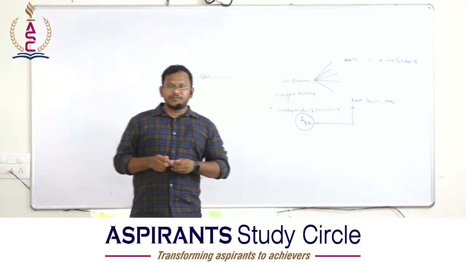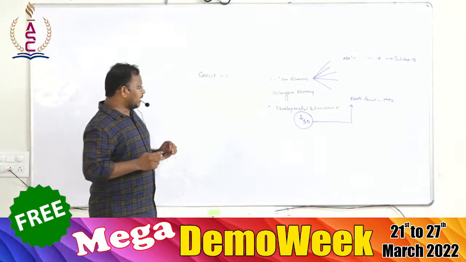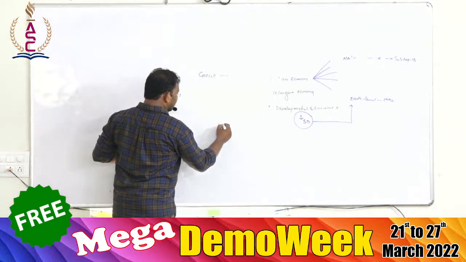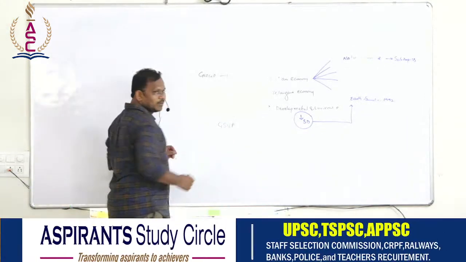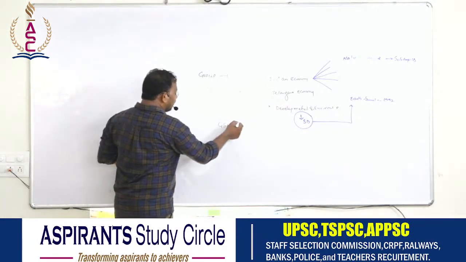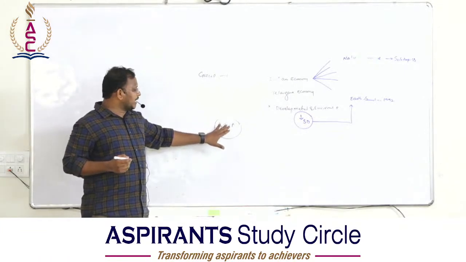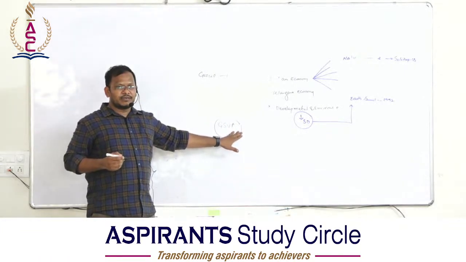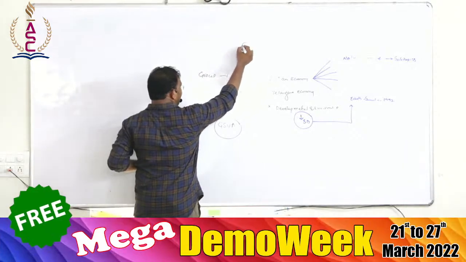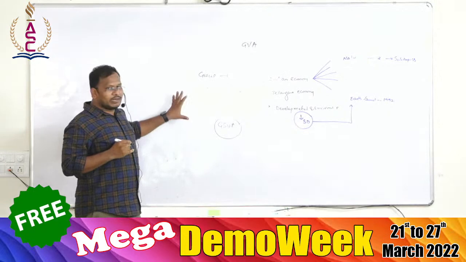If you go through the Telangana Economic Survey, there is something called GSVA. This is even more narrow. Have you heard about what GSVA is? Gross State Value Addition. And we have something called GVA. What is GVA? Gross Value Addition.